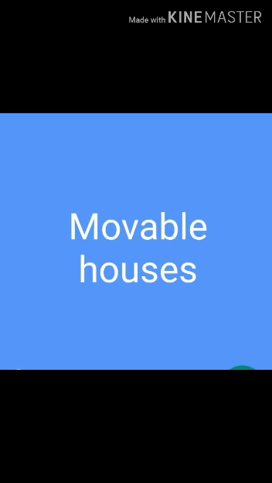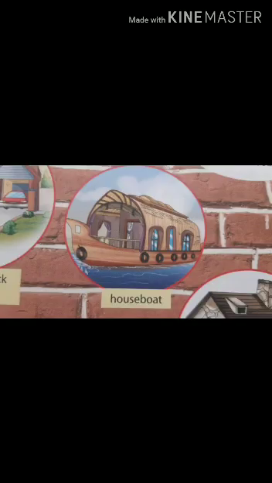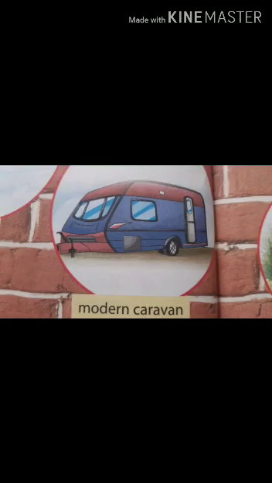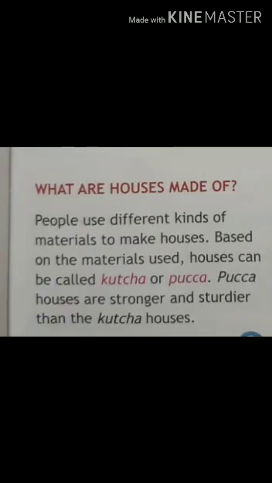Next, we learnt about the movable houses. Tent, houseboats and caravans are examples of movable houses. In this page, we learnt what houses are made of. Based on the materials used, houses can be called kacha or pakka houses.